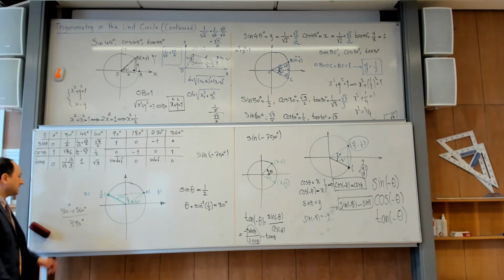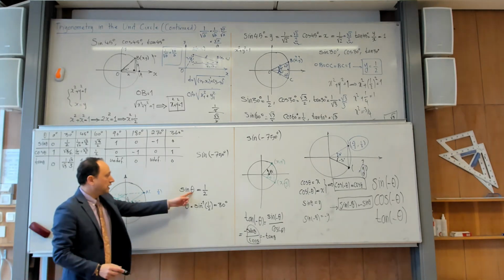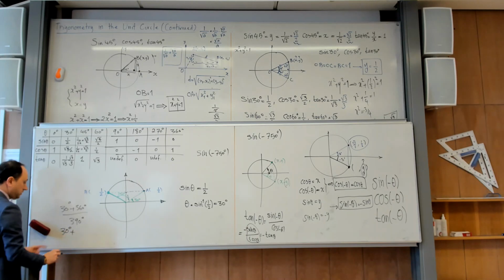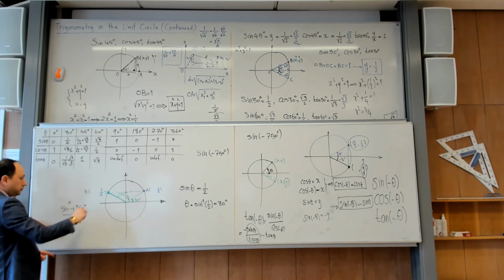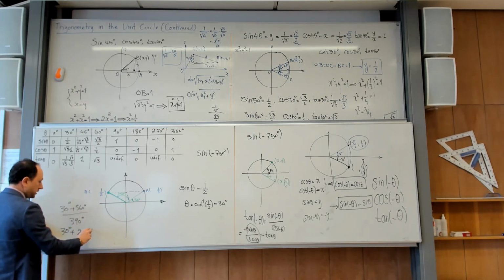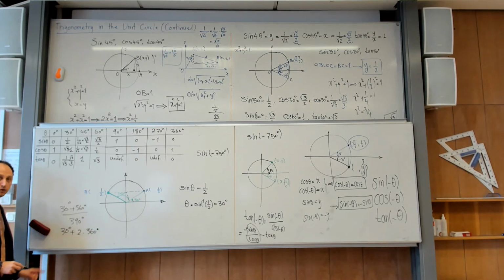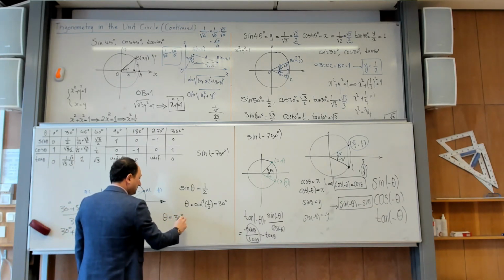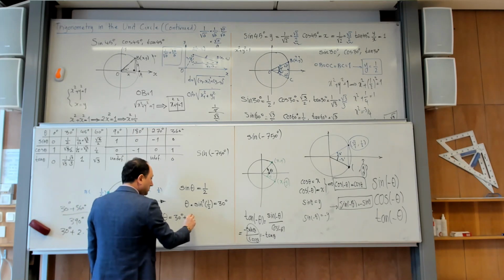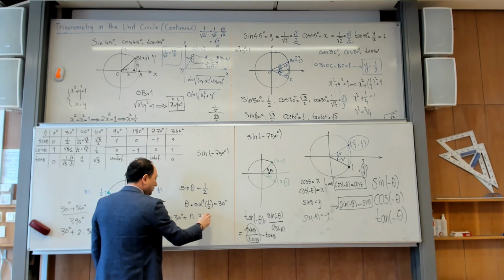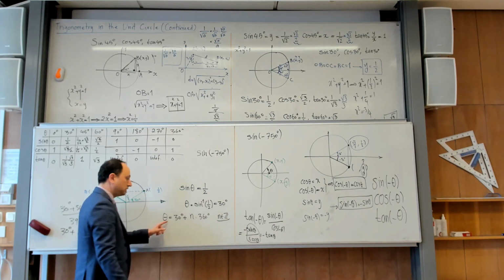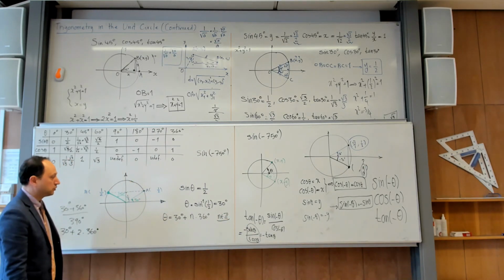So if I ask you to write all the numbers, the other one is how much? I say 330 degrees, but instead of going one full round, I can go two full rounds, yes? But I will return to the same point, so the sine is the same. So you can say that theta is 30 degrees plus any integer multiple of 360 degrees. That would be the topic of the next lesson. I will teach it more formally later.